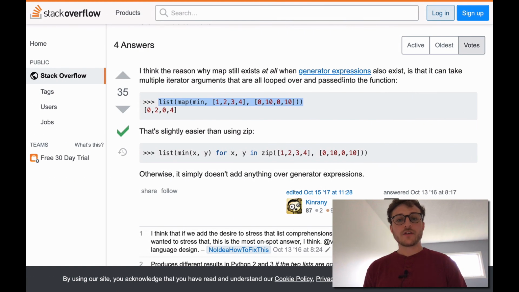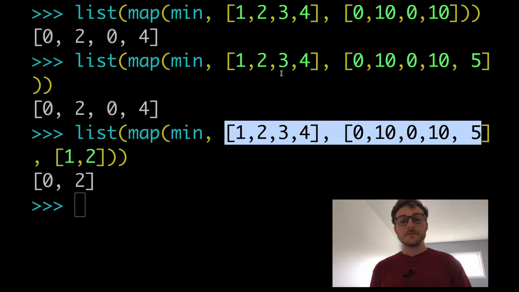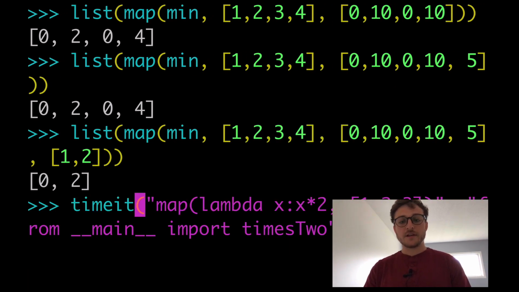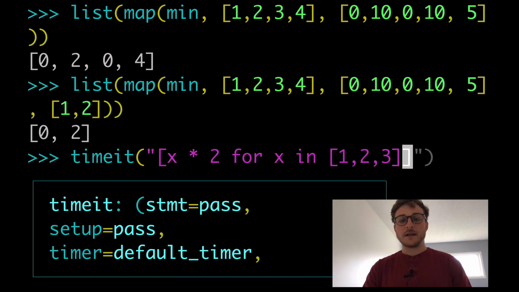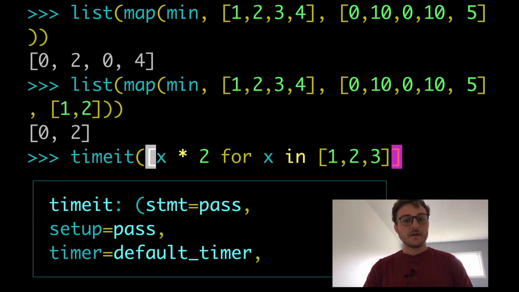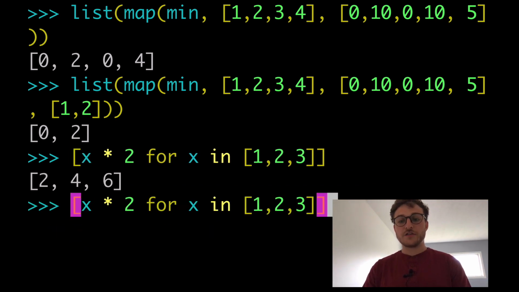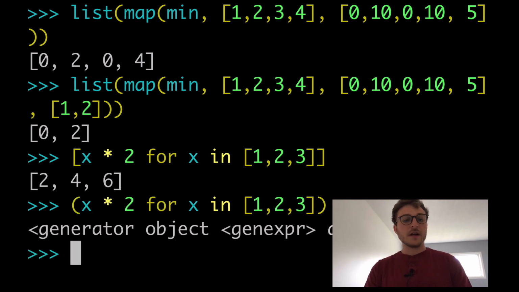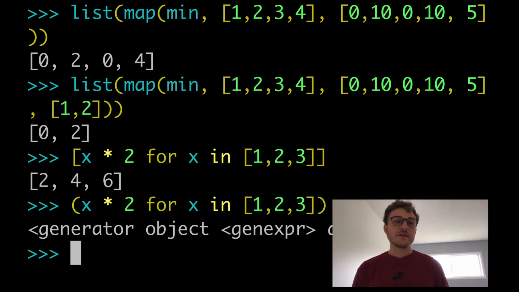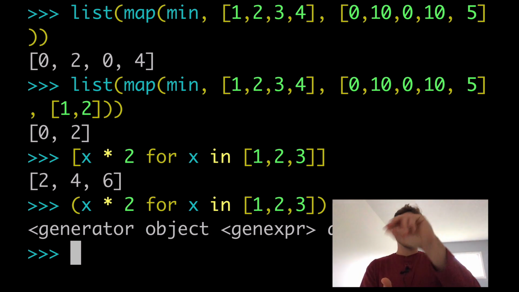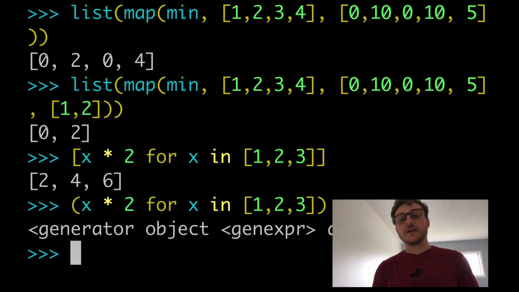The Stack Overflow answer also talks about generator expressions, which I didn't mention too much in this video, but basically if I had my list comprehension, worth noting that if we just wrap it in this other type of bracket, I forget what they're called, but do it like that, then we have a generator object. So maybe when you're comparing list comprehensions and map, a true comparison needs to be done between all three: generators, list comprehensions, and map, and generators have a use case as well. I might even do a full video on generators versus list comprehensions in the future.